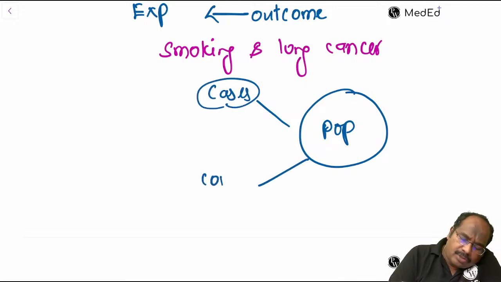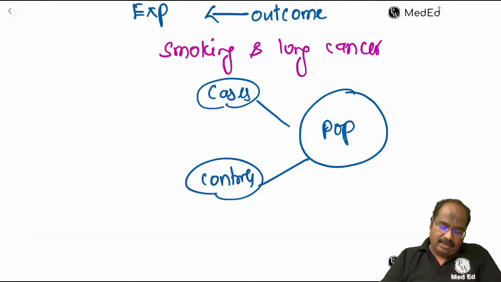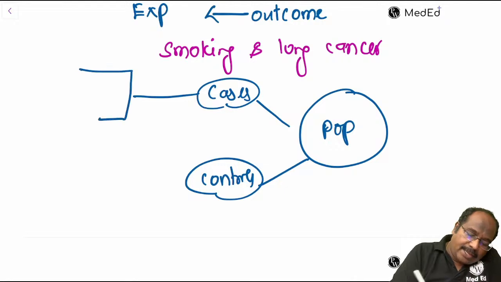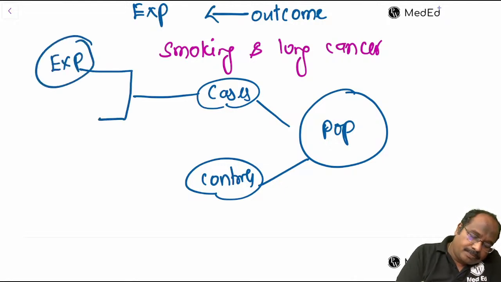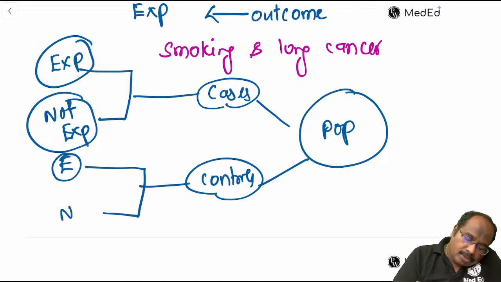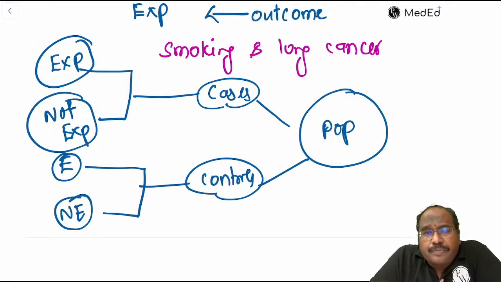From the population you select cases and controls. Then you ask regarding their exposure: exposed, not exposed. Similarly here, exposed, not exposed. This is the framework of a case control study.